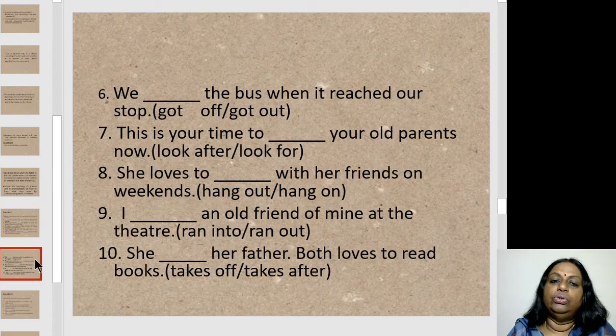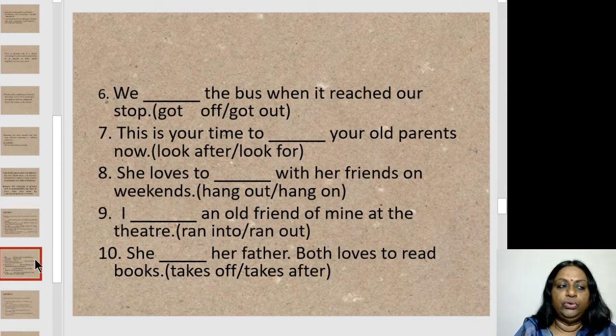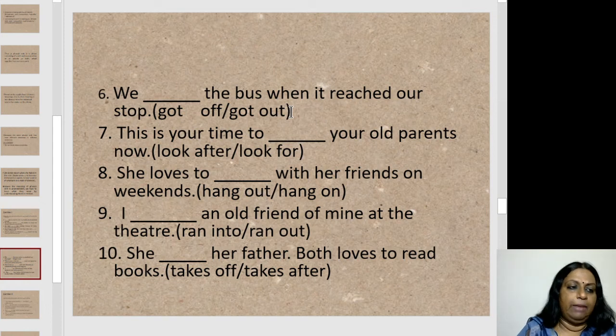Let's move on to sentence 6. We dashed the bus when we reached our stop. What will you do when you reach your stop? You will get, we got off the bus when we reached our stop. Okay, so got off from the bus. You got down from the bus. Got out is to go out somewhere. All right, so you will use the phrasal verb got off. You disembark from the bus.